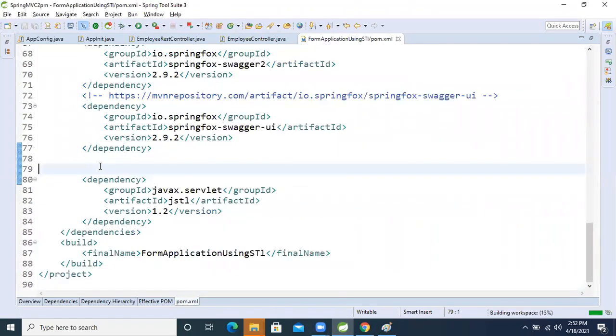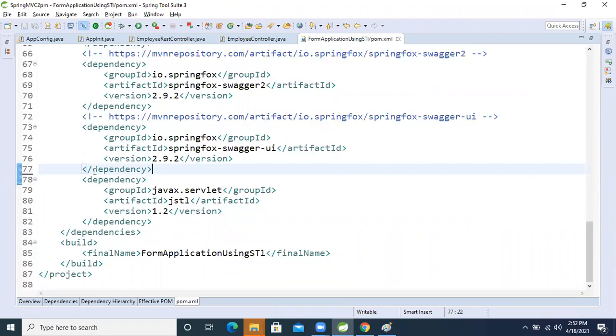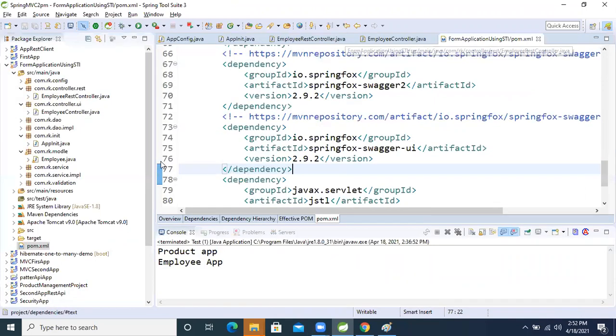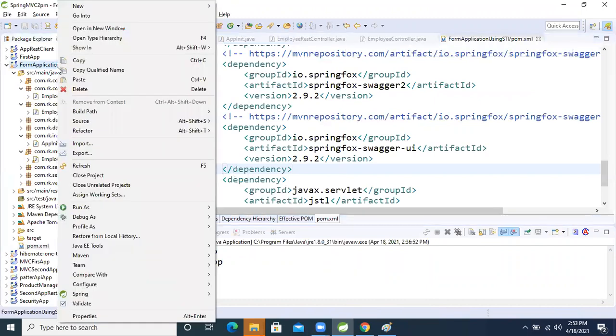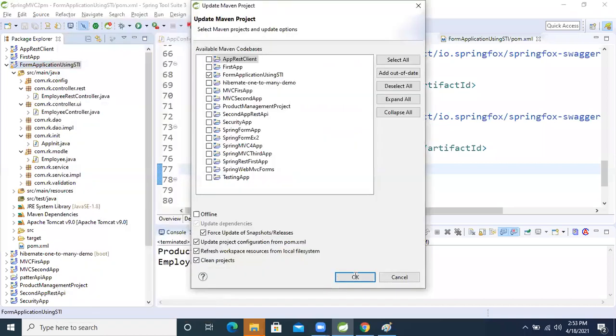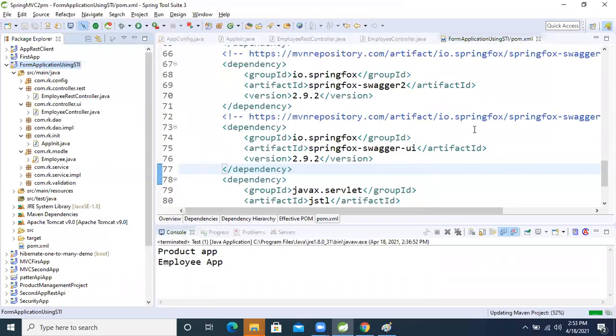Okay, so fine guys, let's see. I pasted it, so we now have whatever dependencies we need to work with Swagger. We completed that. Now update the project. After the update, we will see the practical part.